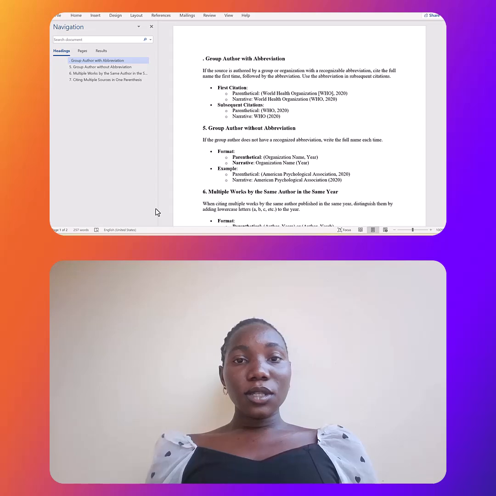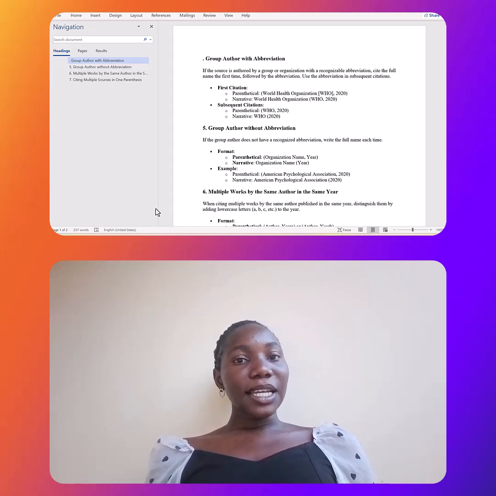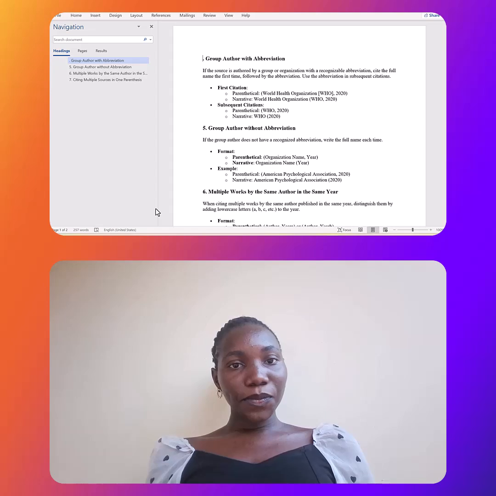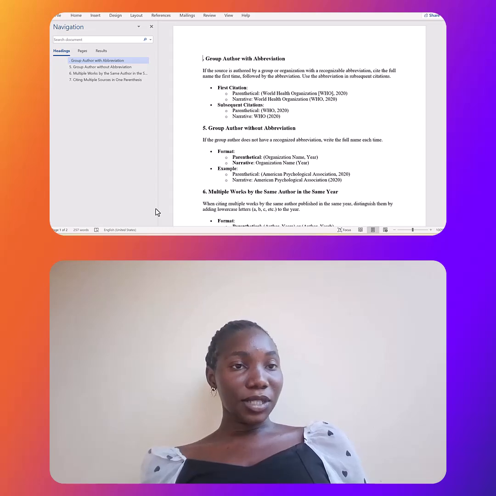If the source is authored by a group or organization with a recognizable abbreviation, cite the full name the first time, followed by the abbreviation. Use the abbreviation in subsequent citations.